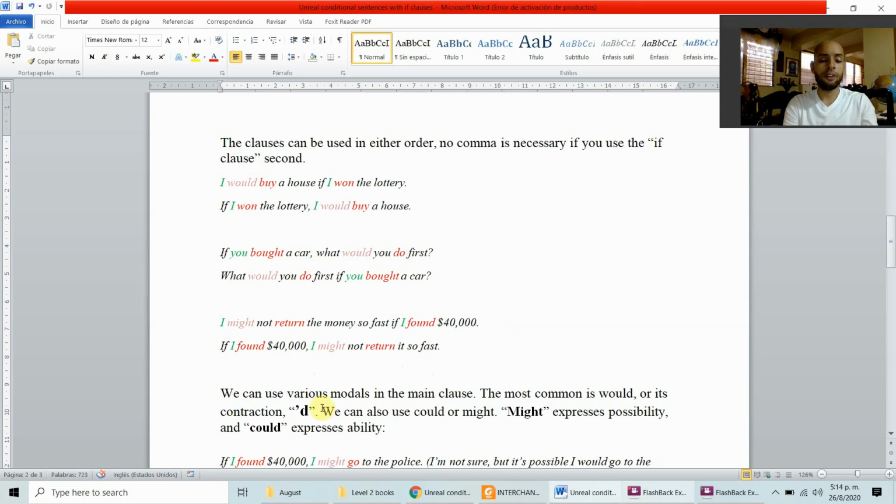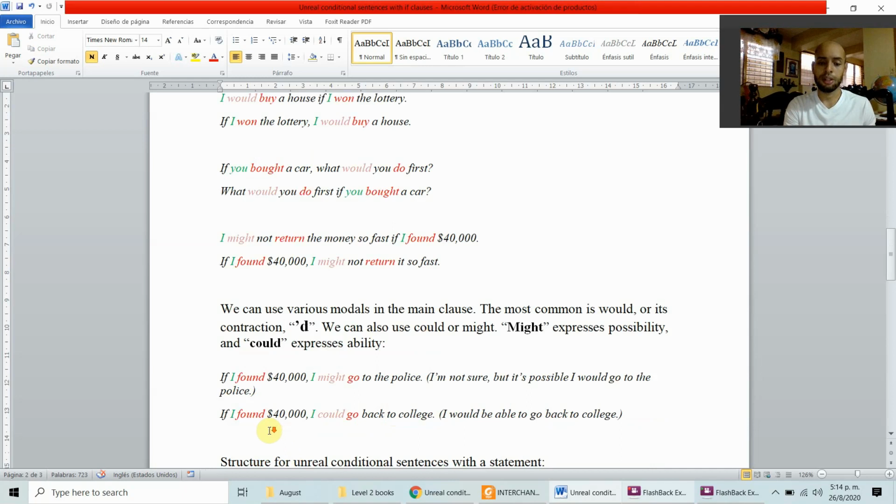We can use various modals in the main clause. The most common is would or its contraction. We can make the contraction of would like a D. We can also use could or might. Might expresses possibility and could expresses ability. So might expresses something that you possibly could do or something that could possibly happen. And could expresses the ability of doing that, that you could do it.